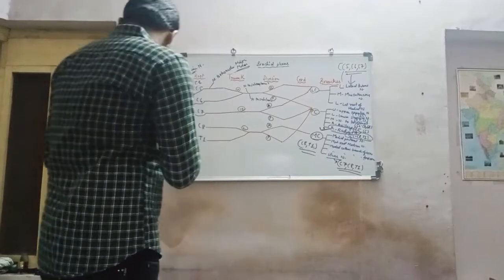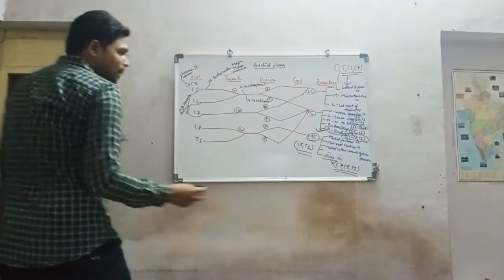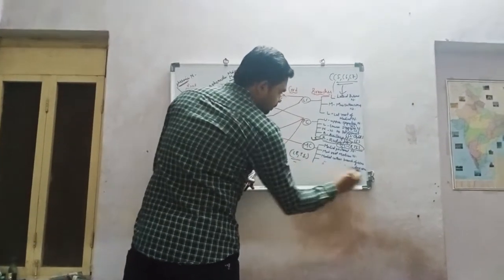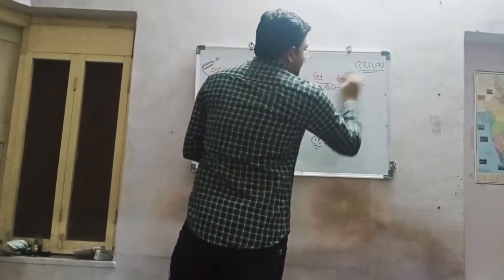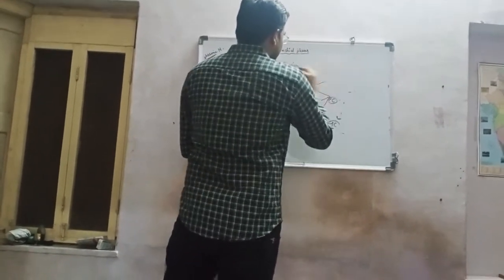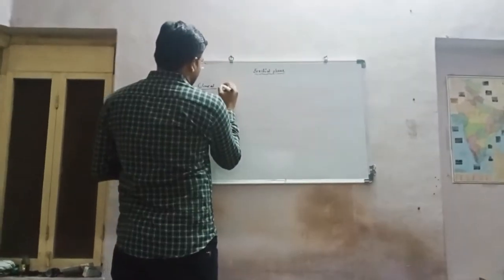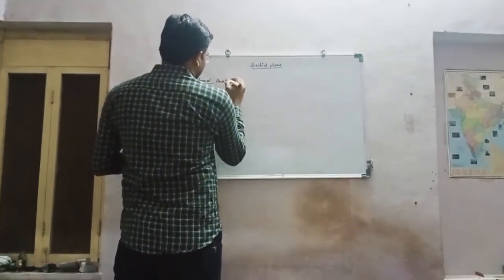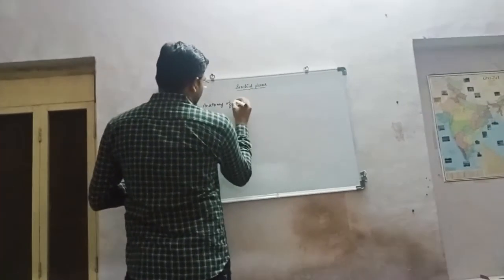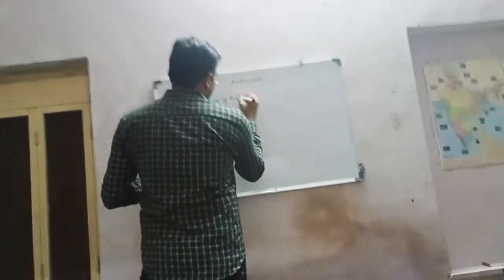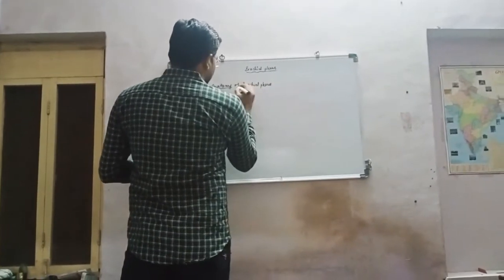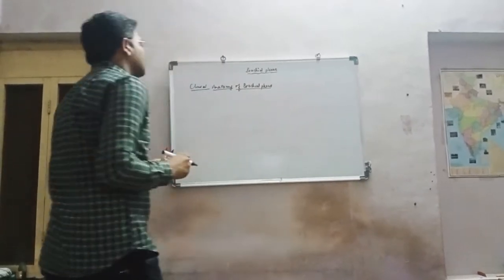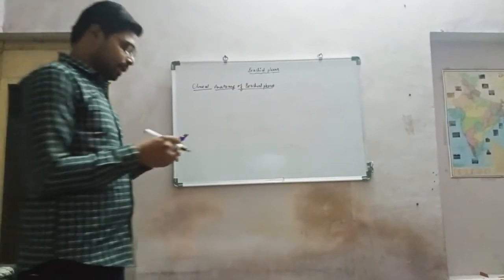Now move to the clinical anatomy of the brachial plexus. There are many clinical correlations in the brachial plexus.